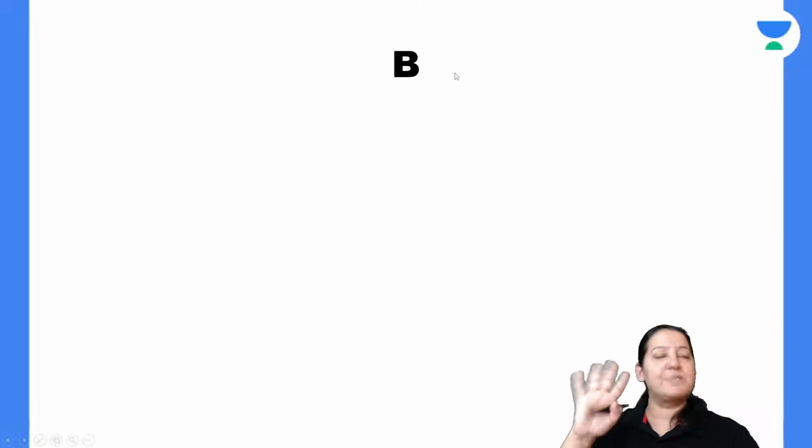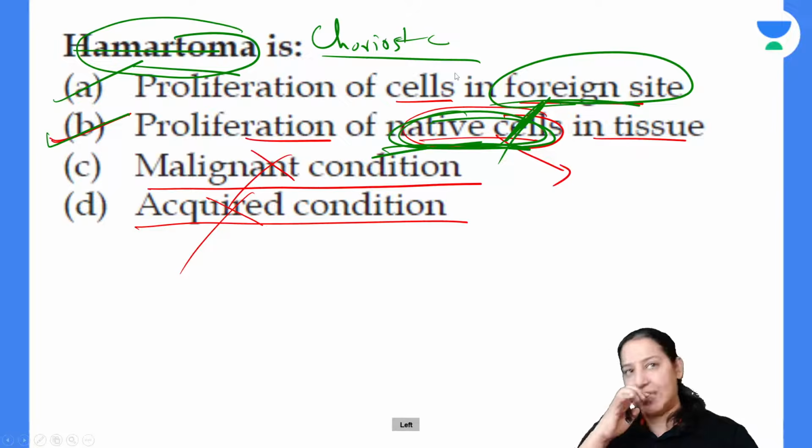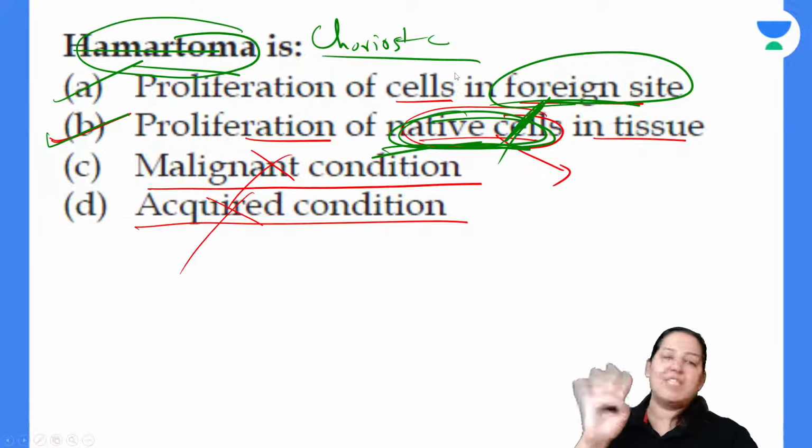So the correct answer here is B. Depending on what the examiner is asking, two questions can be created on this with the same four options.